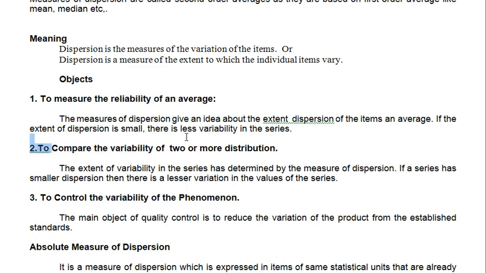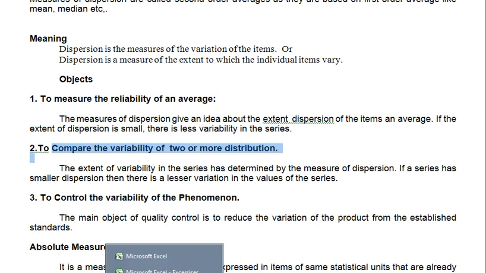Then why do we need the measures of dispersion? If two or more variables are there, for example two variables, which variable is good for you, or which variable is more reliable for you? That is one case.